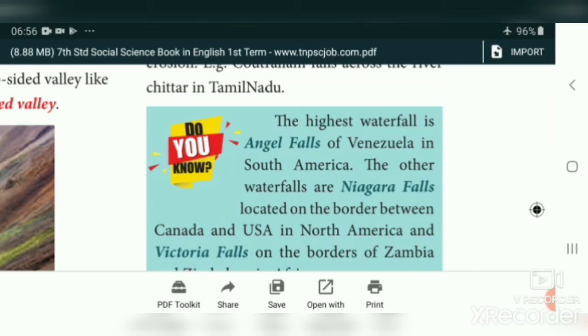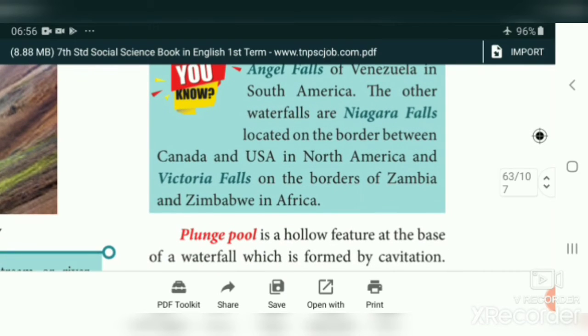The highest waterfall is Angel Falls of Peninsula in South America. The other waterfalls are Niagara Falls, located on the border between Canada and USA in North America, and Victoria Falls on the borders of Zambia and Zimbabwe in Pacific.